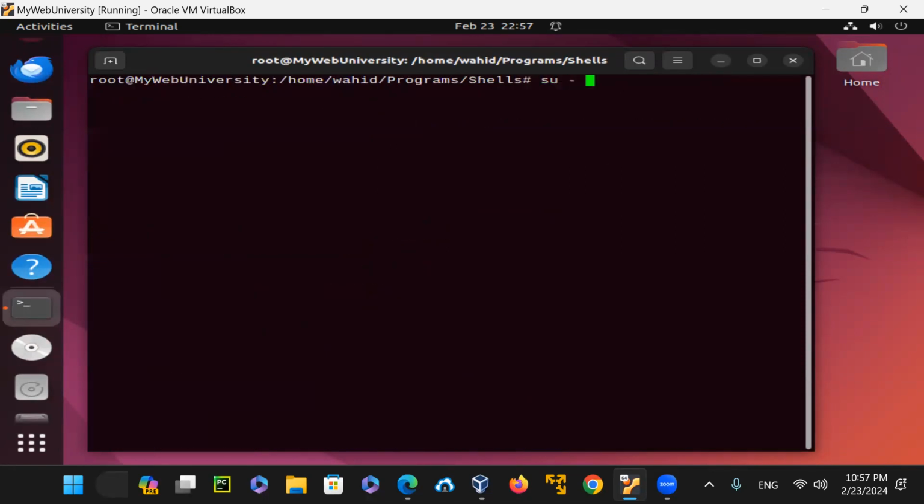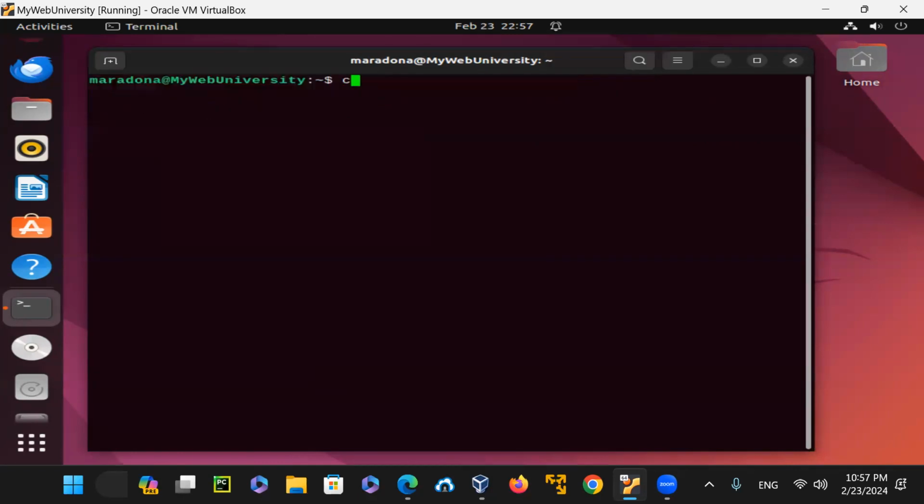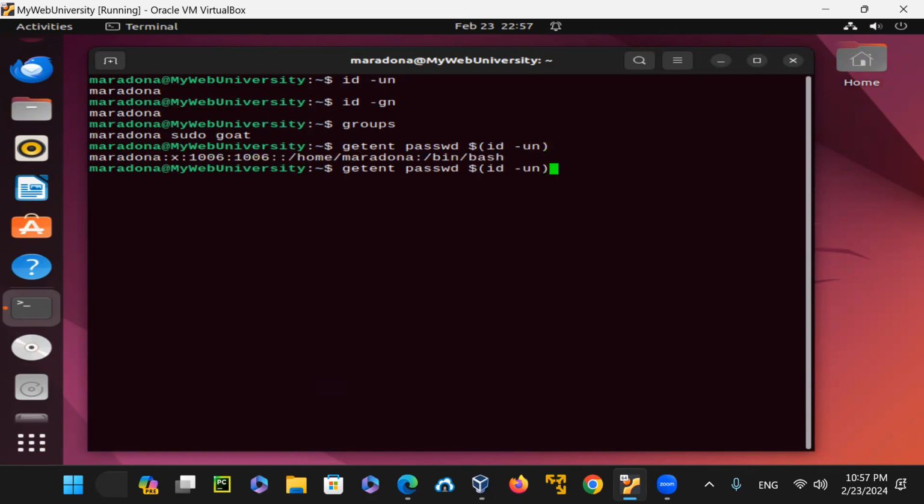So I say switch user Maradona, and now Maradona is logged in. Sorry, id dash un is Maradona, id dash group name is also Maradona, and groups is showing Maradona. If I do getent passwd and then use the dollar sign id dash un, you can see that it is also showing the information for Maradona.